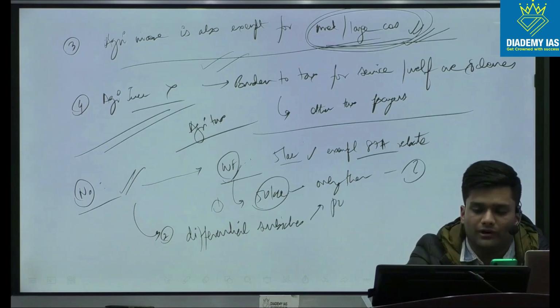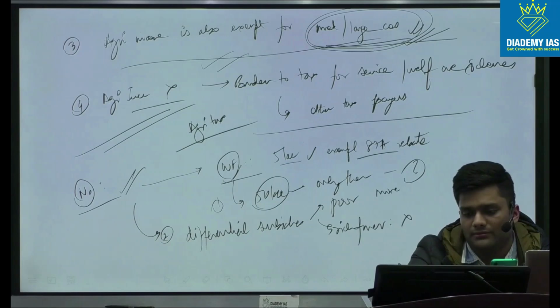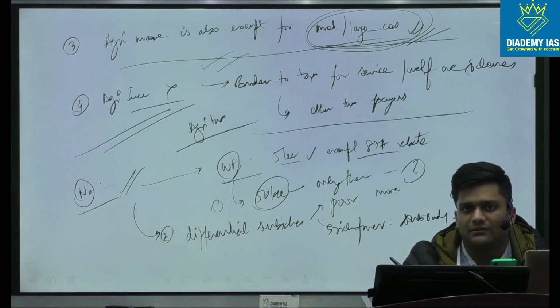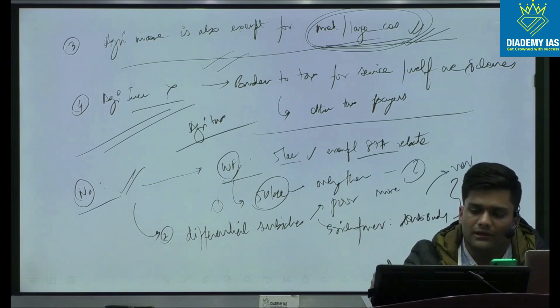So if there is a poor farmer, he gets more subsidies, and if there is a rich farmer whose income is more, he will not get subsidies. This way we could reduce our subsidy burden, and reduction in expenditure is nothing but revenue for the government. So that way this could be an indirect tax, and it could help eliminate the vertical inequity.